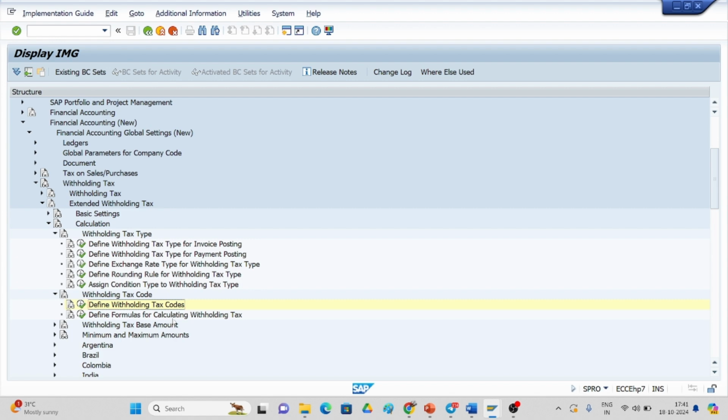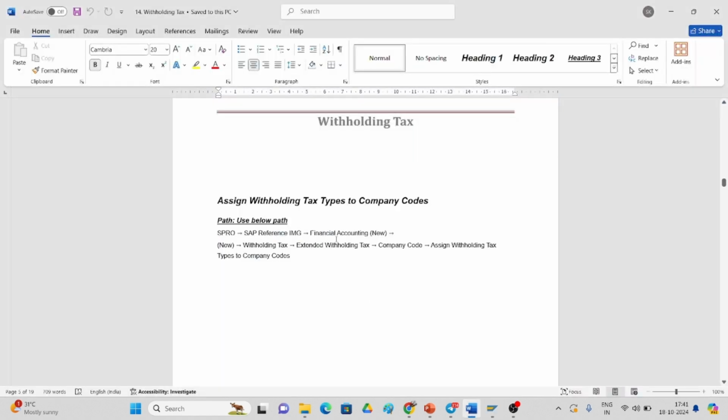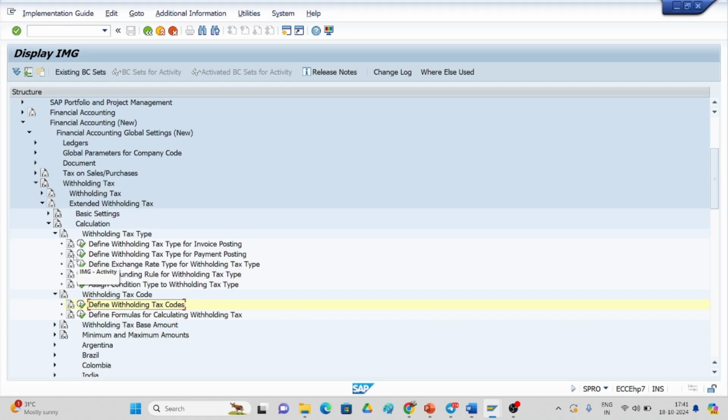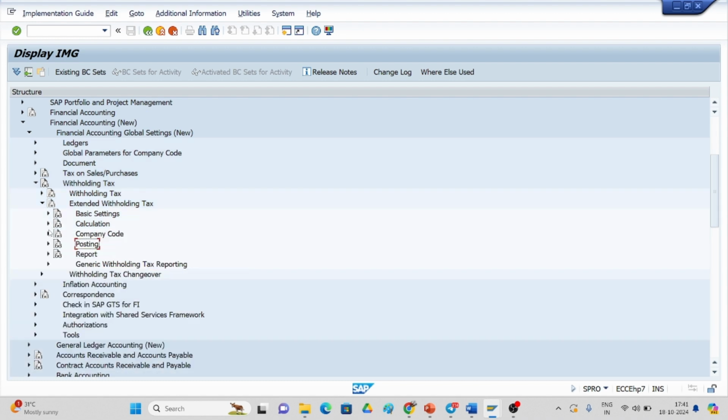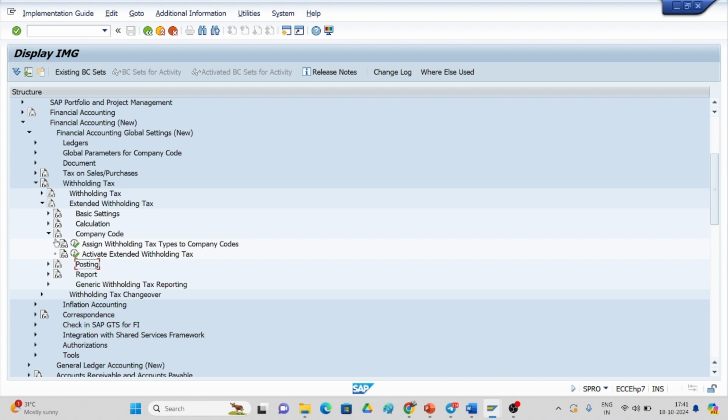If you go back and see the configuration: Financial Accounting New, Withholding Tax, Extended Withholding Tax, Company Code. You have to go with the company code. You just minimize it. If you go here, the company code is there, and assign withholding tax type to company code. The tax types you have created, you have to assign to the company code.